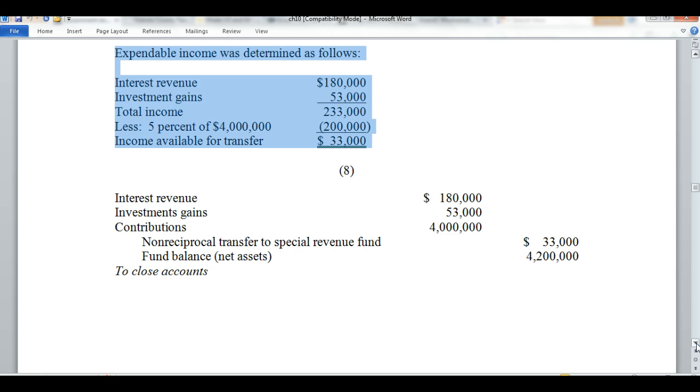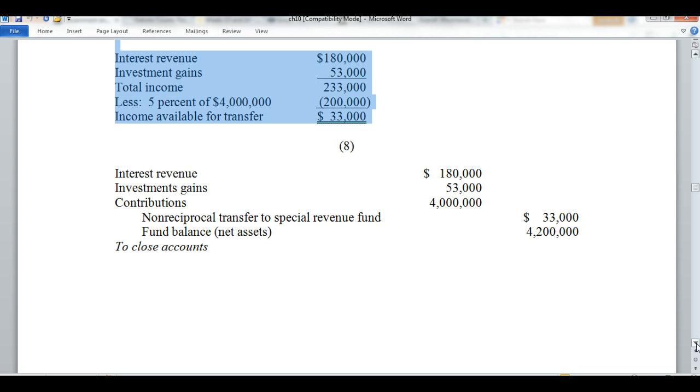So as you can see here, our interest revenue is going to get closed out, our investment gains, our contributions. We're going to credit our non-reciprocal transfer over to the special revenue fund, and the difference of fund balance net assets basically closes out the entire temporary accounts there. Those close the accounts.